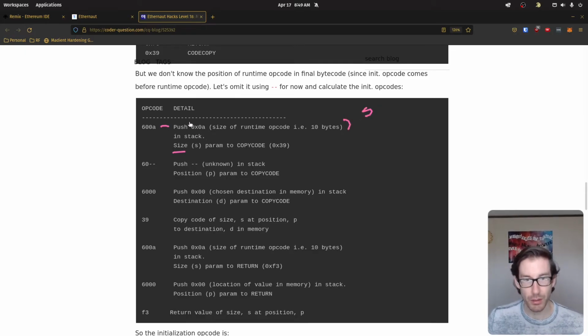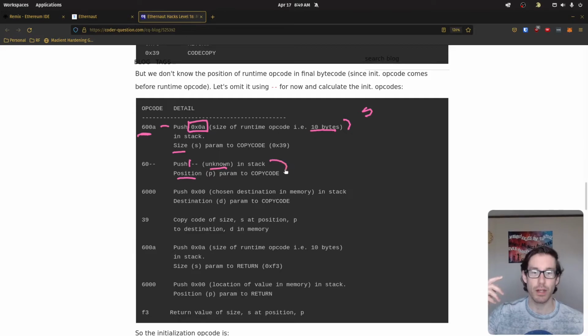So the size we're going to push there is going to be 0xAA, which correlates to 10 bytes, which is how big our runtime code is because we've just counted it. And this is going to be our bytecode for that. Next, it's going to say, okay, where is this located currently? Well, we actually don't know where it's located currently, and that's why we're going to leave this as unknown for the time being, because the runtime code sits directly after our initialization code.